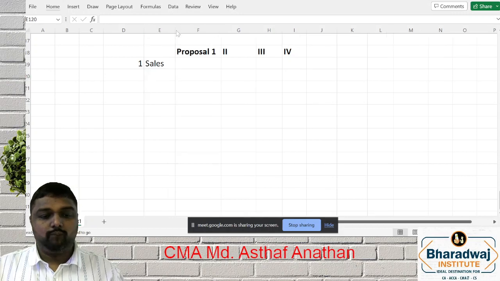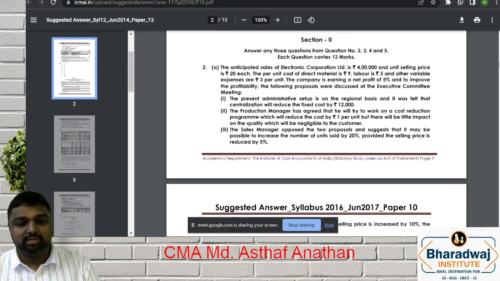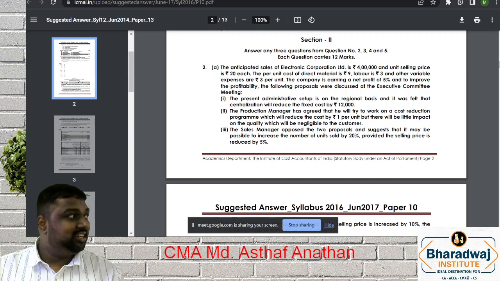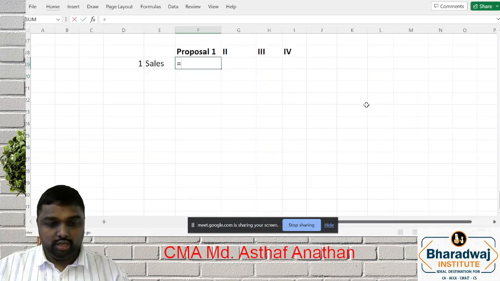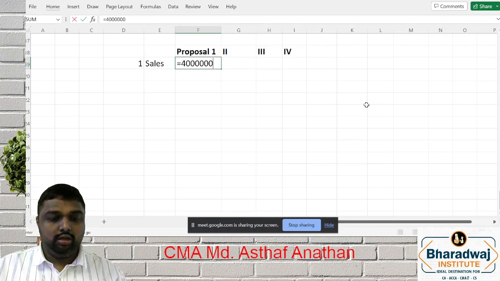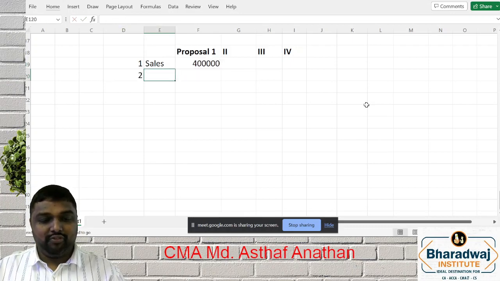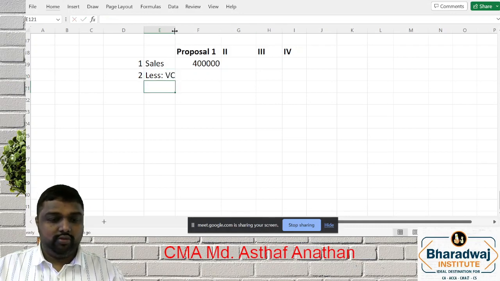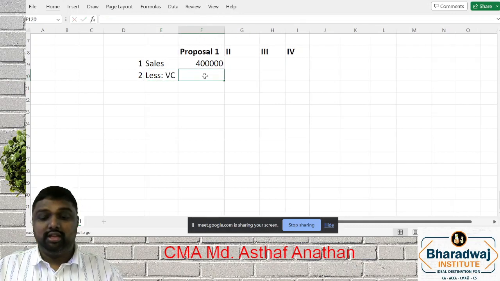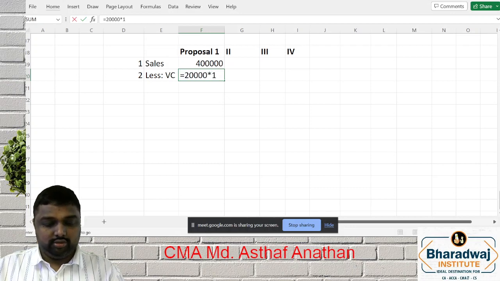See, what is the first proposal? First proposal, fixed expenses reduced by 12,000. Balance everything same. So your sales will be what? 4 lakh. Volume of sales is not changing. Less variable cost. Variable cost will be the same because it is not reducing. 20,000 into 15.